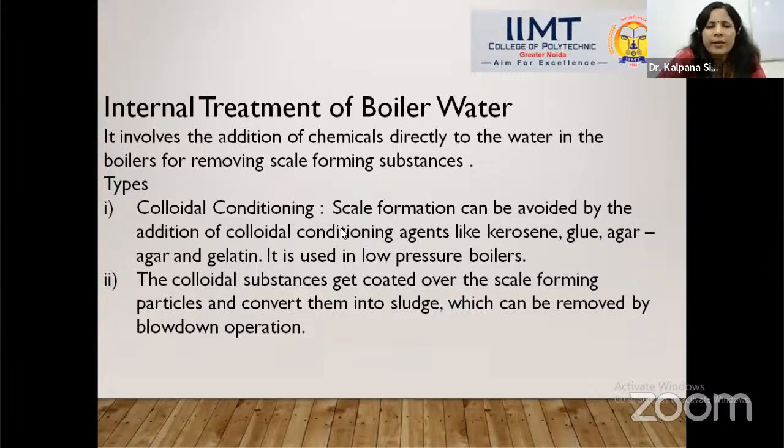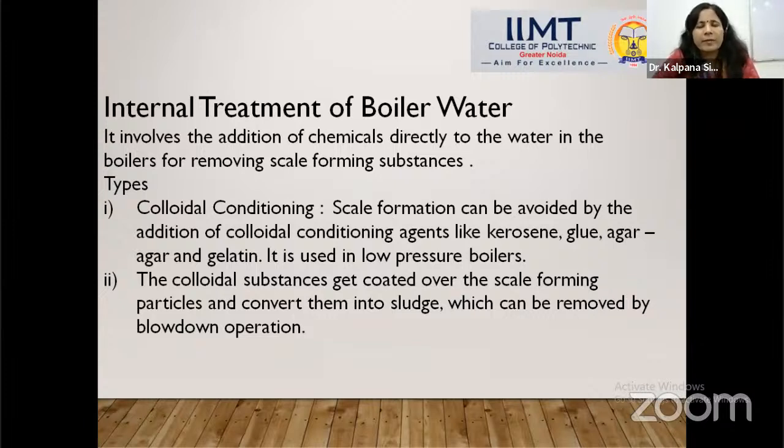Colloidal conditioning is a very basic and preliminary process. In this case, we add kerosene oil, glue, agar-agar and gelatin inside the boiler water. Basically, this process is carried out in the case of a low pressure boiler, not a high pressure boiler.